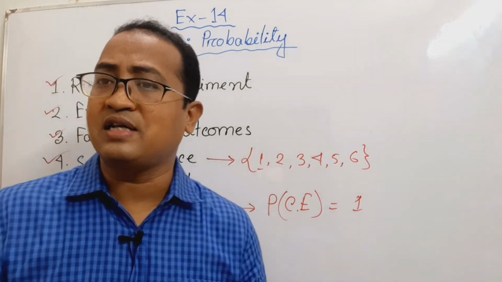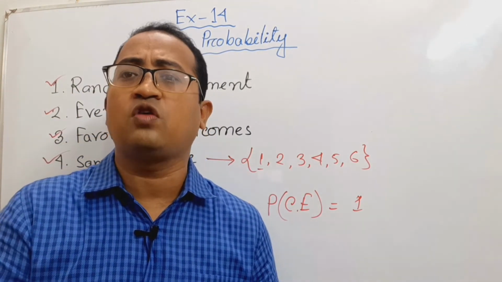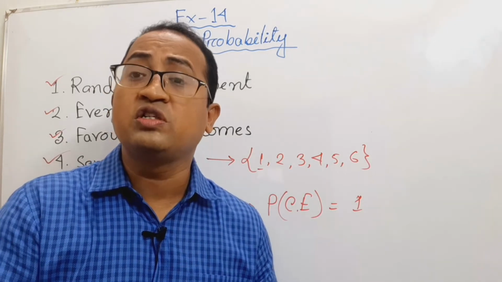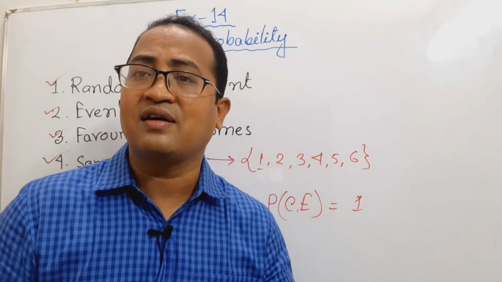Now I will discuss impossible event. Impossible event is the opposite of certain event, which is not possible. Say you will not see the sun in the night.